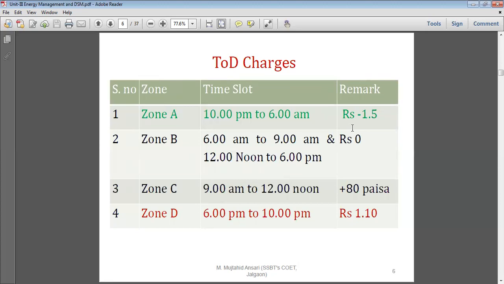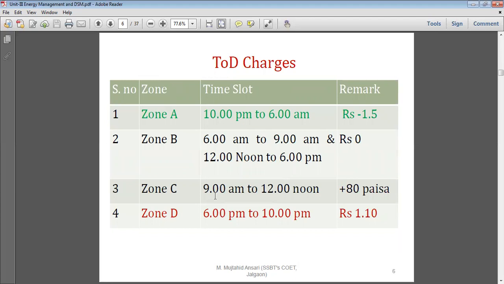to 6 a.m. Zone B, morning 6 a.m. to 9 a.m. and 12 noon to 6 p.m. Then there are no additional charges, there is no subtraction, meaning there is no benefit, there is no loss. Whatever the basic charges laid by the MSEDCL or whatever the franchisees have, we have to pay. There is no incentive, there is no penalty at all.